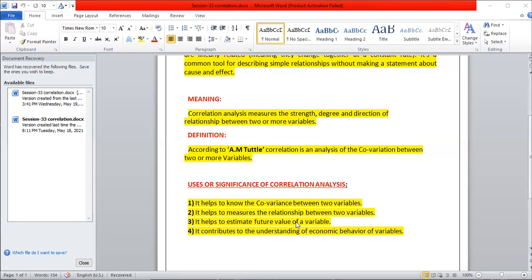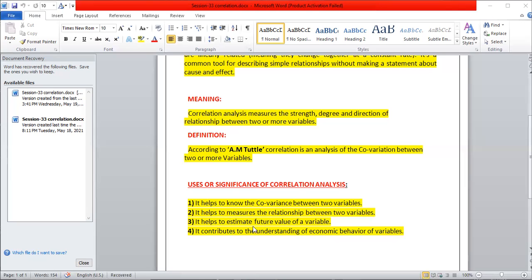Correlation analysis helps to know about the covariance relationship of the two variables, and then it is helpful to know what value in the future course of action we will get. When we know about the past experience, we can estimate the future. Here, the correlation analysis is estimating the future values of a variable.